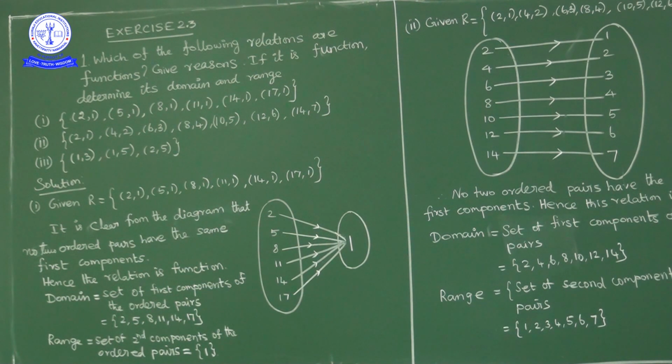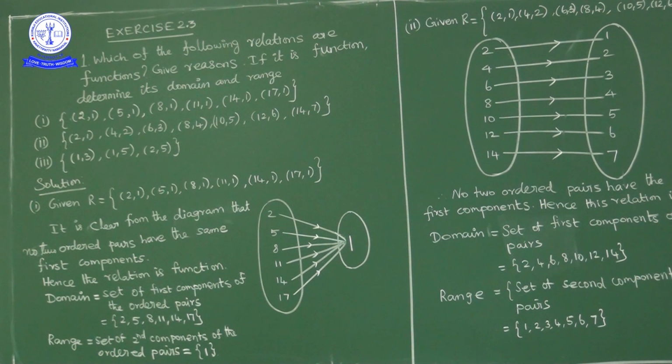What kind of function is it? If you observe, every element in the domain is mapped to a single element. This is a constant function. Generally, if every element in the domain is mapped to a single element, it is a constant function.